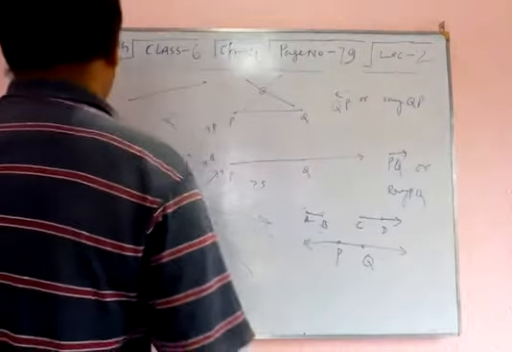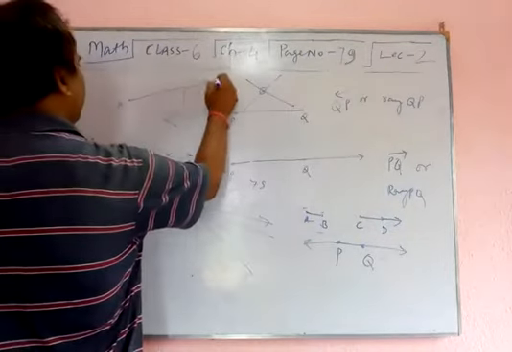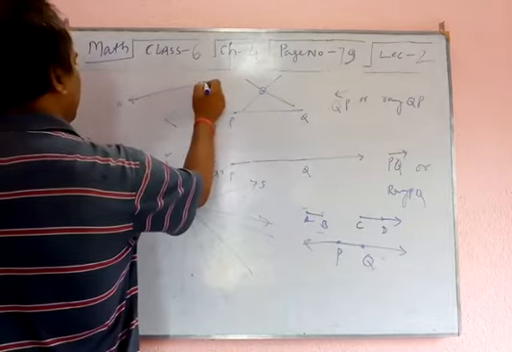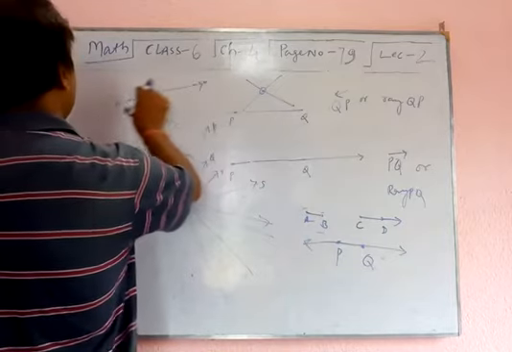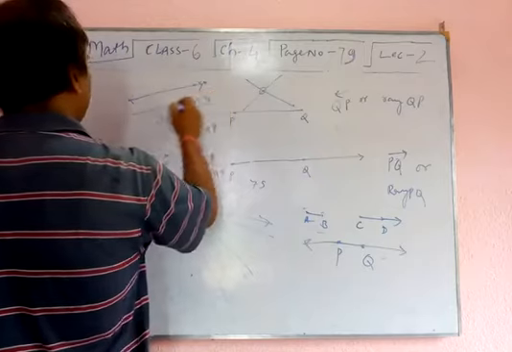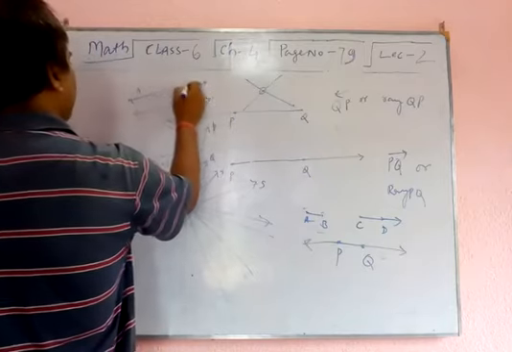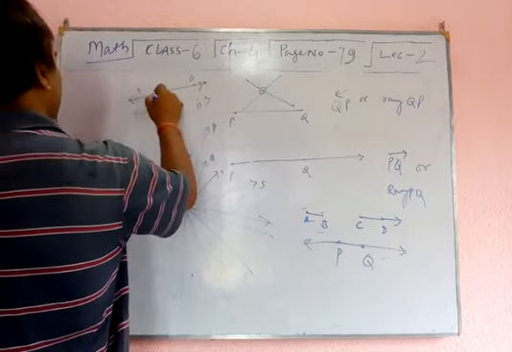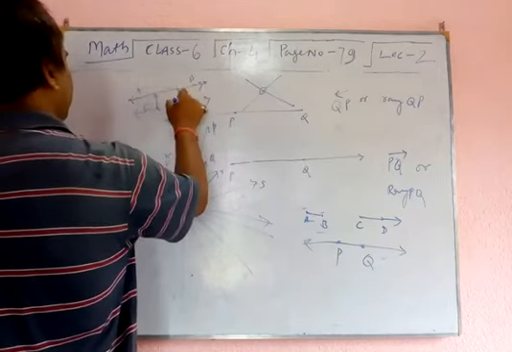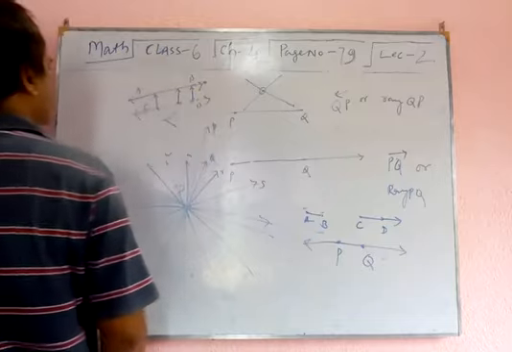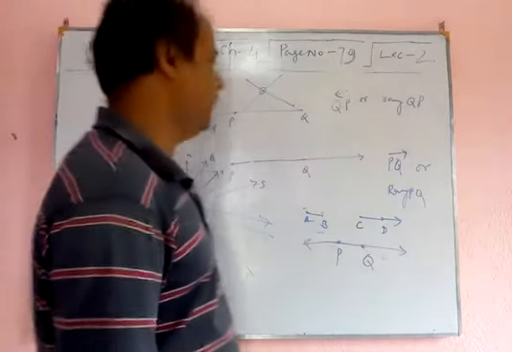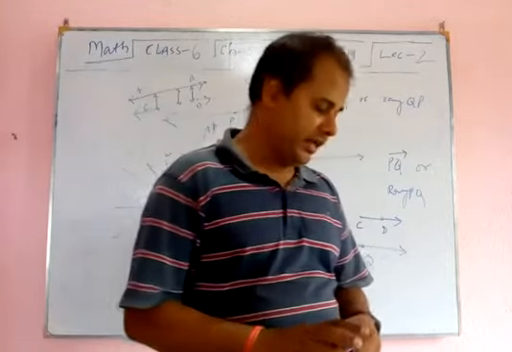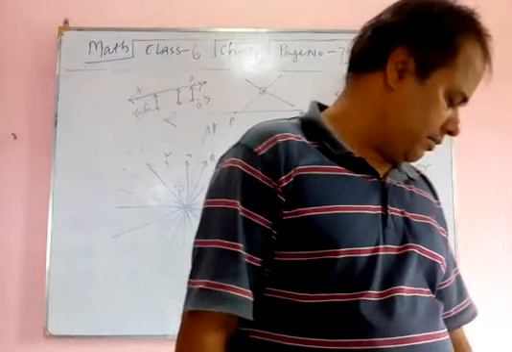So suppose this is the line segment AB, or you can say line AB, and another one is CD. This is A, this is B, this is C, and this is D. So the distance between them will remain the same. In this case, both the lines AB and CD are said to be parallel lines.